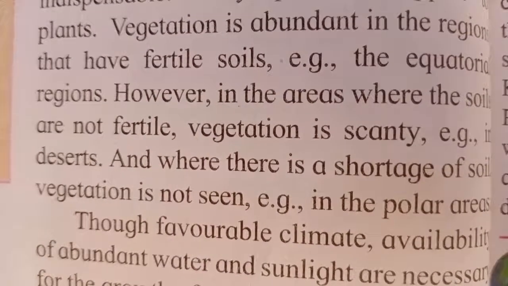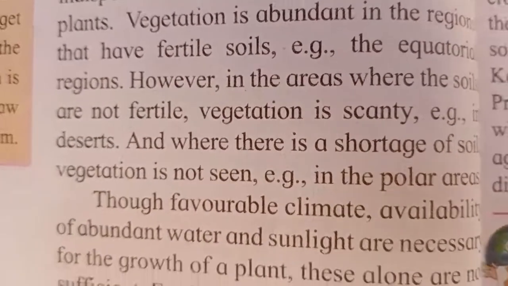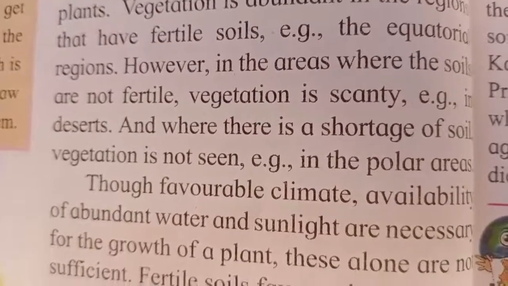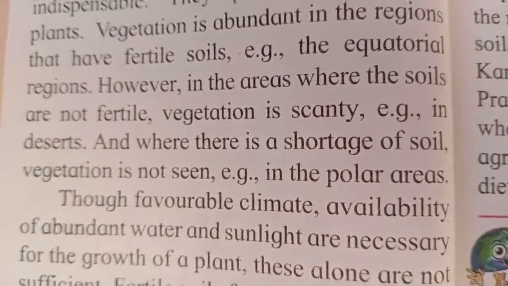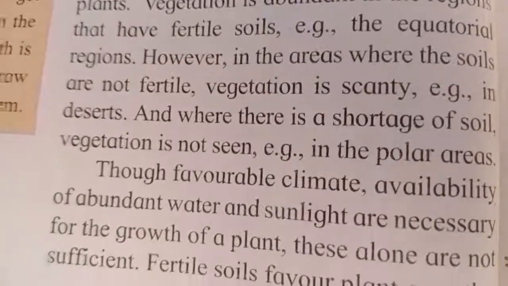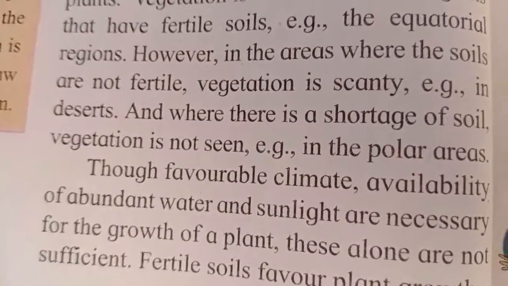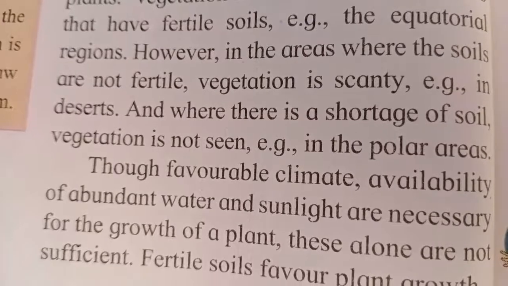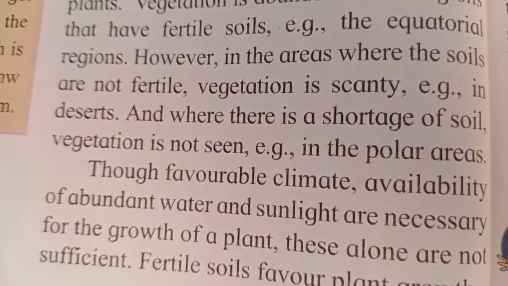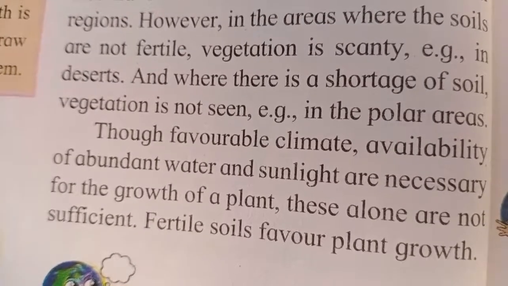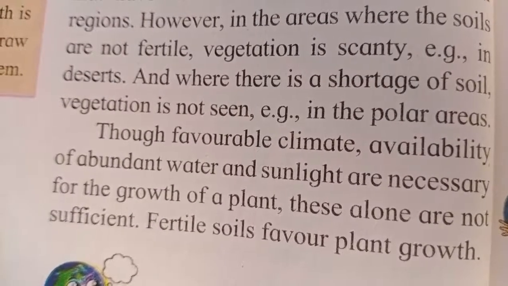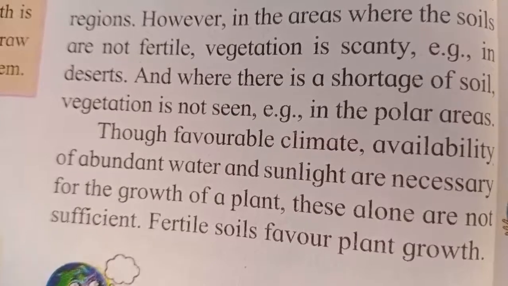However, in the areas where the soils are not fertile, vegetation is scanty. Scanty means less. It is not in a larger quantity. So wherever fertile soil is not available, the vegetation is scanty. Example, in deserts. And where there is a shortage of soil, vegetation is not seen.